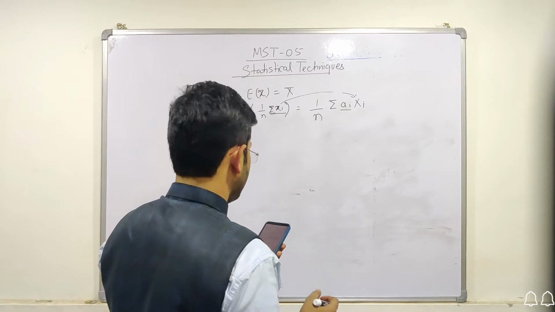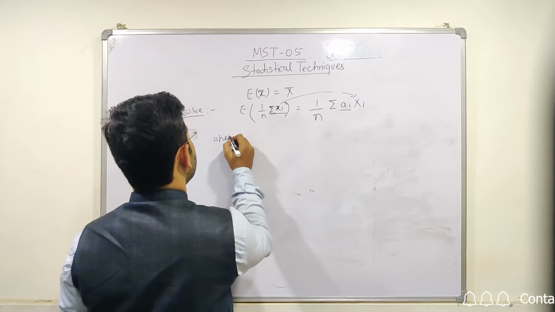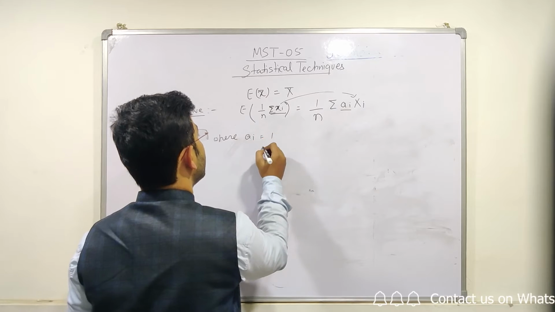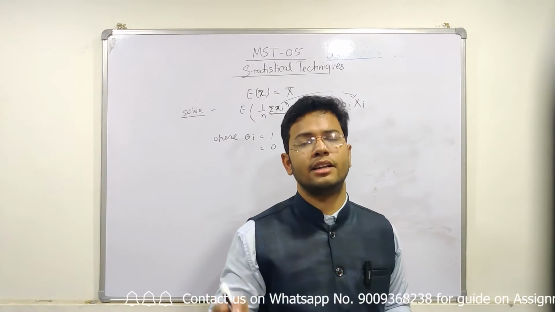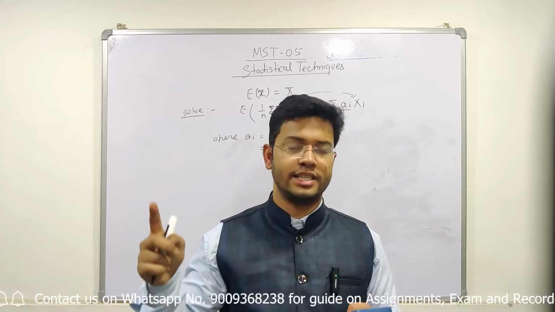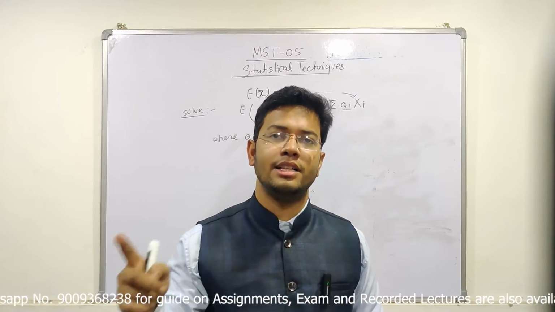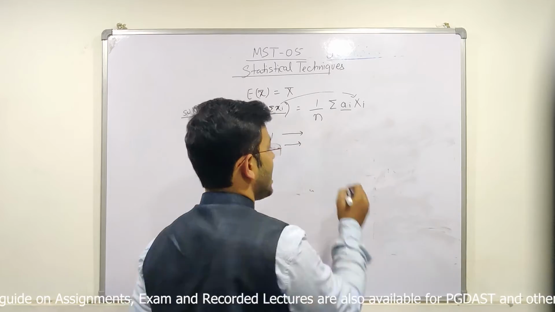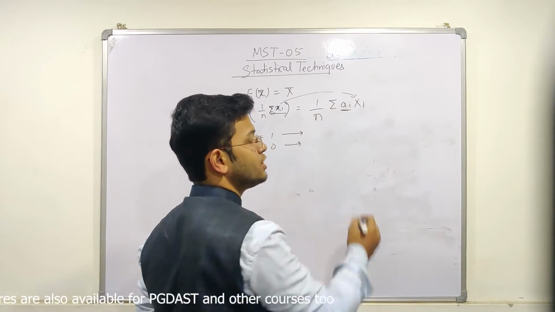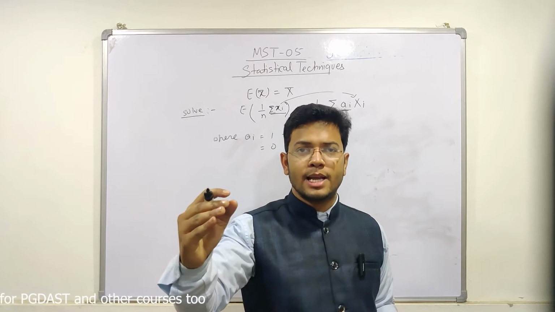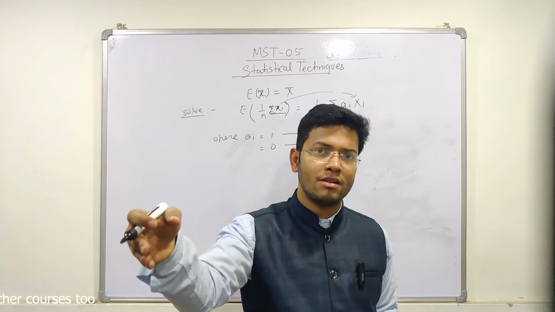Because ai is equal to 1 or 0. ai equal to 1 means that the ith unit is included in the sample, and 0 means that the ith unit is not included. So this ai shows whether the ith unit is included in the sample or not.